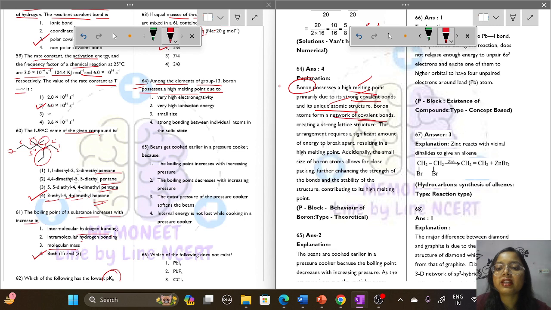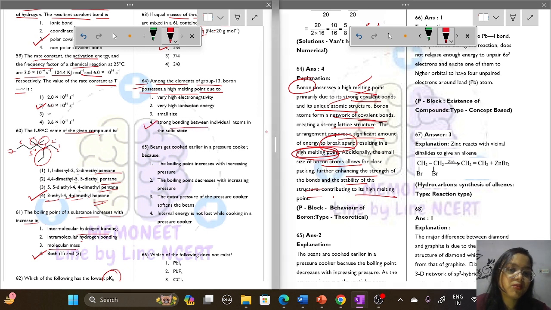It will also form a network of covalent bonds that creates a strong lattice structure. It is very strong and requires a significant amount of energy to break down, which results in its high melting point. Additionally, the small size of boron, as we have already discussed, enhances its strength, stability and high melting point. So option number 4, strong bonding between individual atoms in the solid state, will be the correct option for boron.